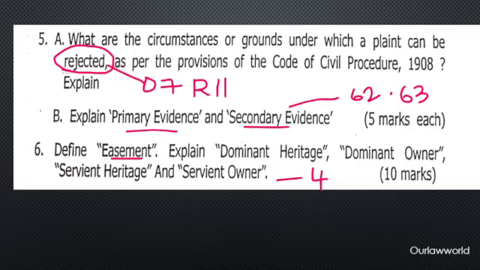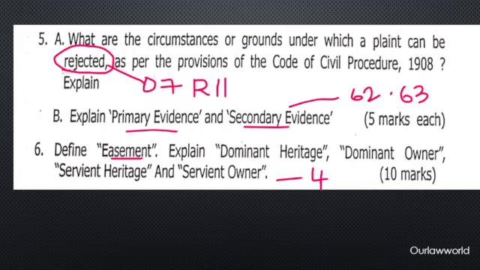So all the originals fall under primary evidence, whereas the copies, the certified copies, or the counterparts of primary evidence fall under secondary evidence, right? And easement. So easement, direct definition, Easements Act, Section 4.